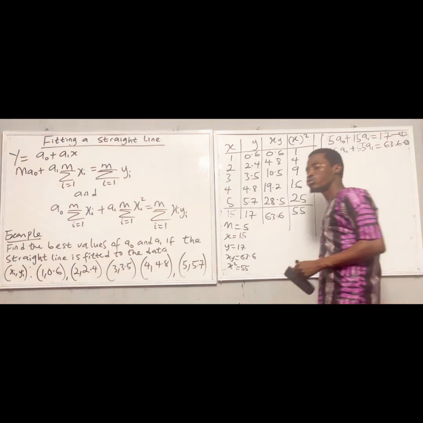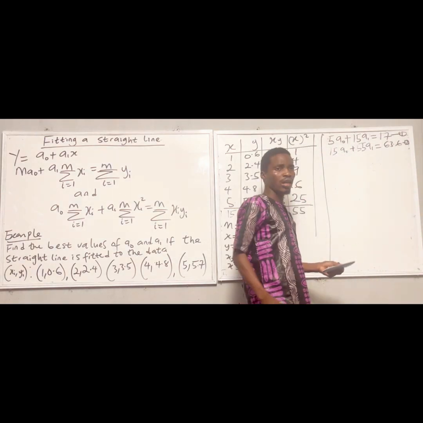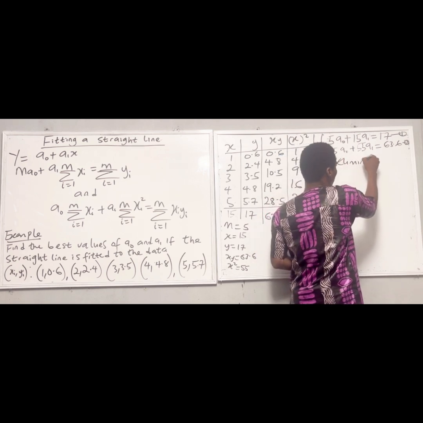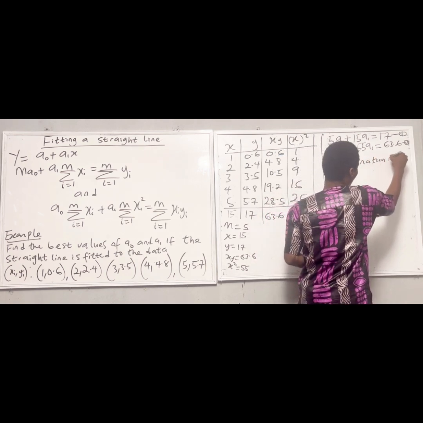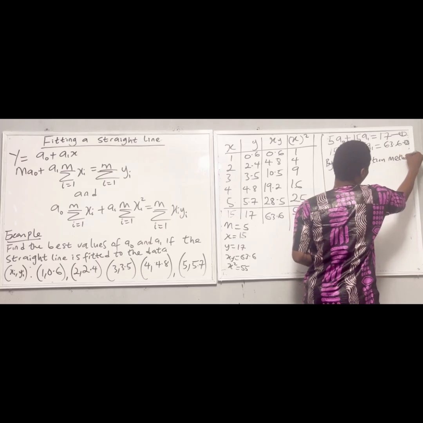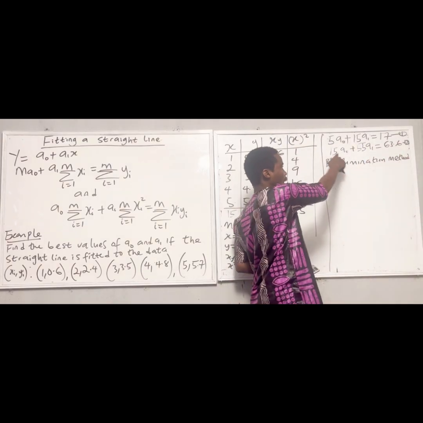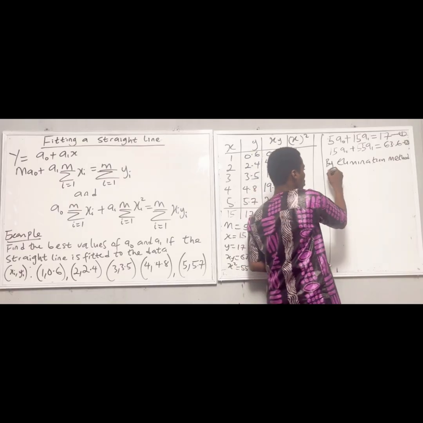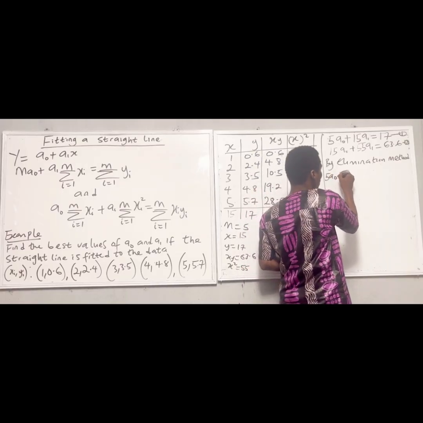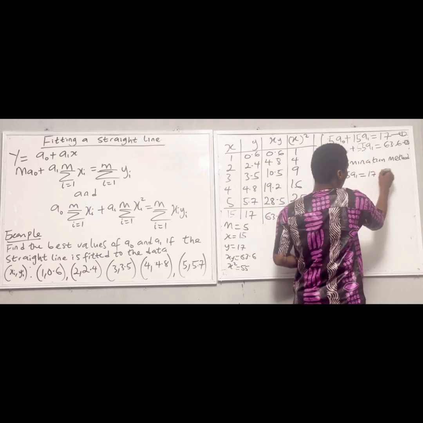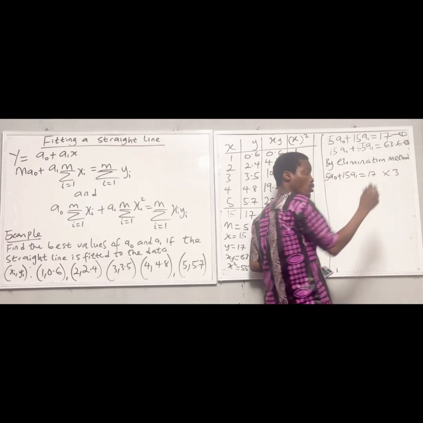So what am I going to do next? I can use the elimination method. I'm going to multiply equation 1 by 3 so that I can eliminate 15. So I'm going to have 15a naught plus 15a1 is equal to 17 multiplied by 3 throughout.